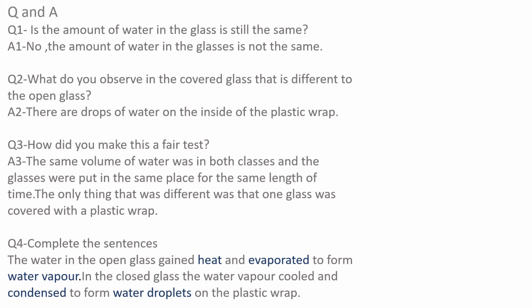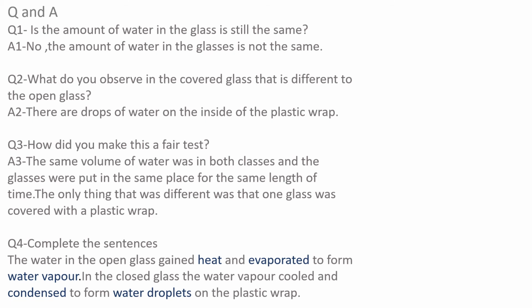How did you make that a fair test? Because you put the same volume of water in both glasses, and they were put in the same place for the same period of time, and the only difference is the plastic wrap. In one glass there is a wrap and in the other glass it is open. So we can say that this is a fair test, right? The only thing that is different is the wrap.